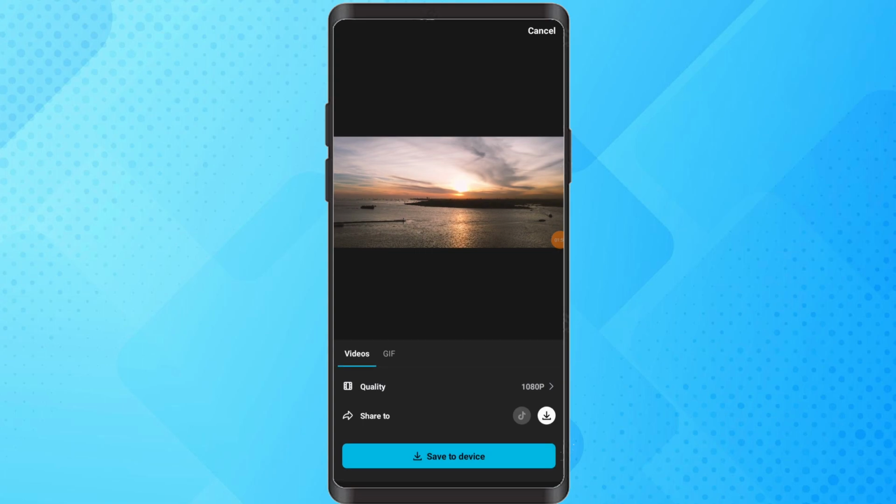Tap on the export button in the top right corner. And that's it. You have successfully applied slow motion effect to your video in CapCut.